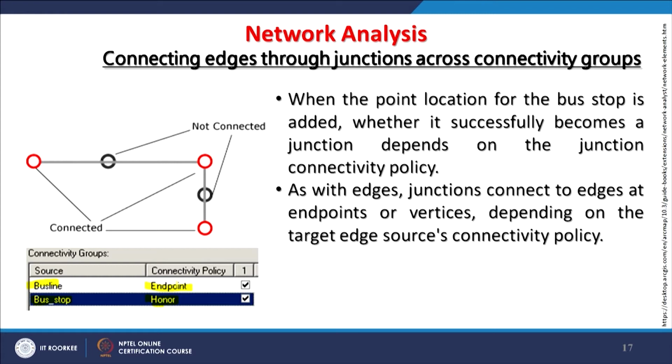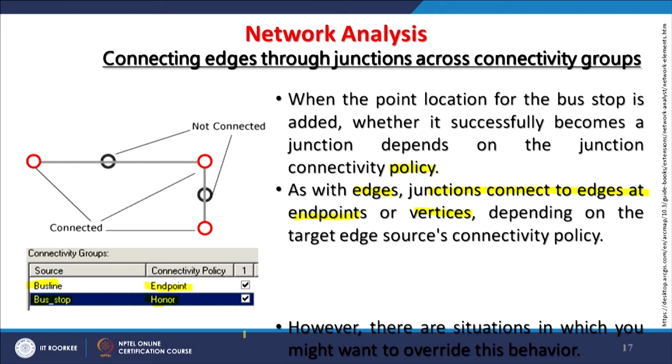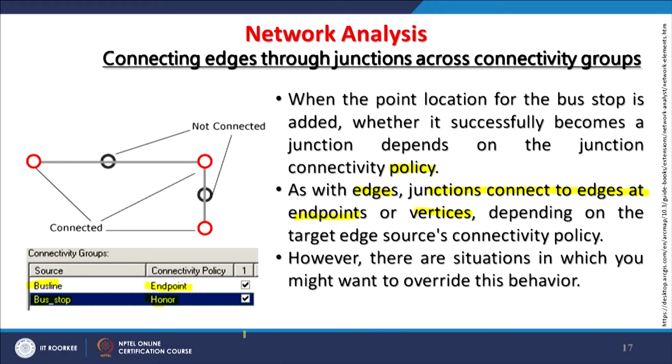And these policies which I am talking about are not policies made by some administration. These are the policies within your network GIS database. So we have to define policies for how these junctions or other multimodal systems will work. And as with edges, junctions connect to edges at endpoints or vertices, and this will depend on the target edge source connectivity policy. So, a lot of declarations to the system have to be made, that this is what I want, this is what I do not want, and that basically becomes our policy.